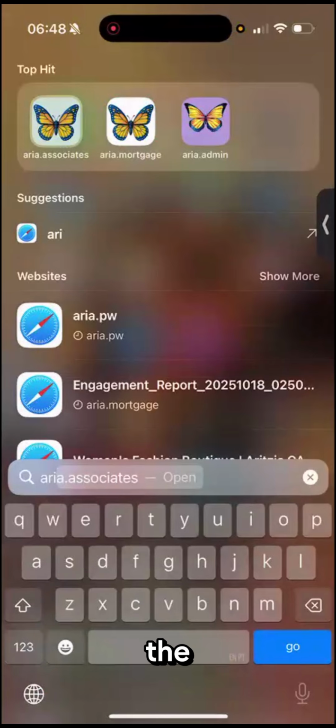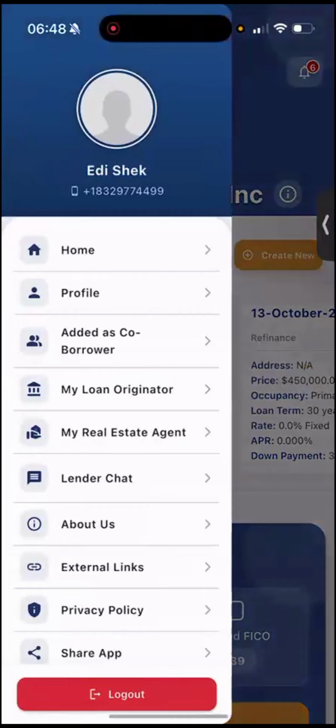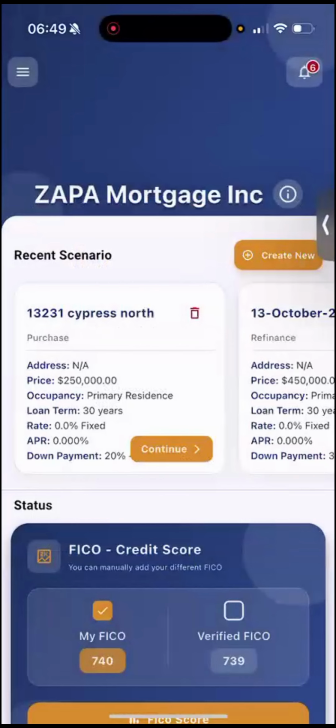So we are going to start the aria.mortgage app. The version of this app is 1.0.37. You can always update the app. This app is brought to you by 𝘁cie Inc. in coordination with 𝘁cie𝗱𝗆. When you open the app, it will show you the main screen, which is the dashboard.